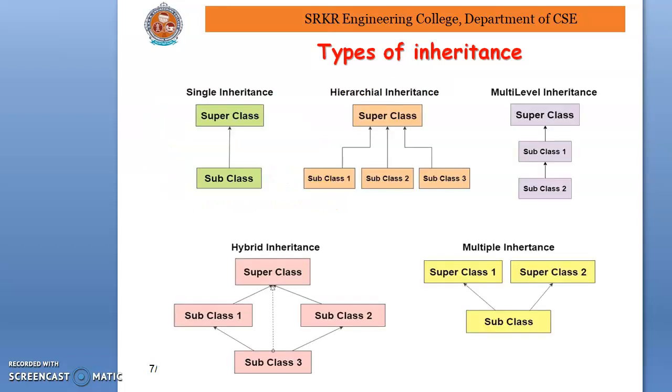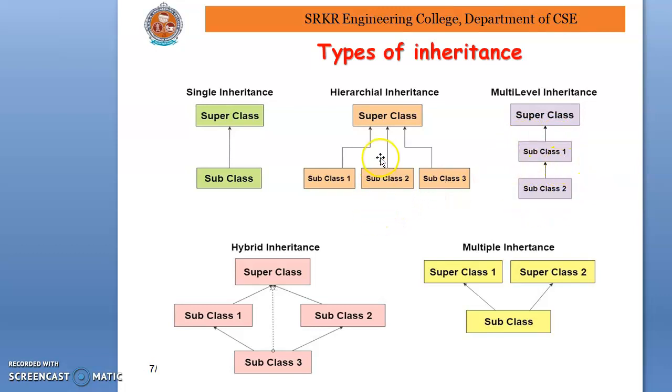What is single inheritance? In single inheritance, there is only one base class and one subclass. Coming to multiple inheritance, base classes are more than one, but the subclass is one. Coming to multi-level, here the base class is one, and subclass one will acquire the properties of the superclass. From this subclass one, subclass two will acquire the properties from subclass one.